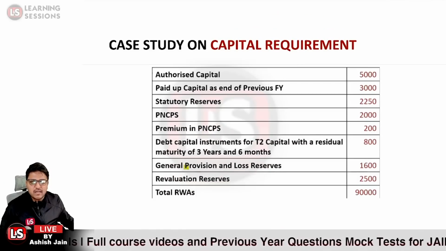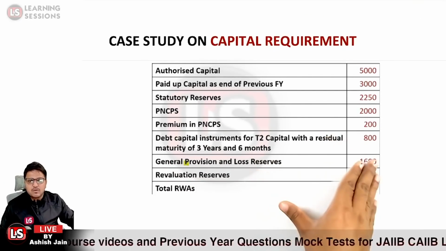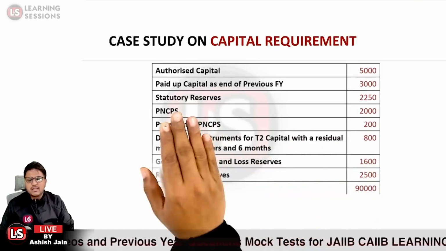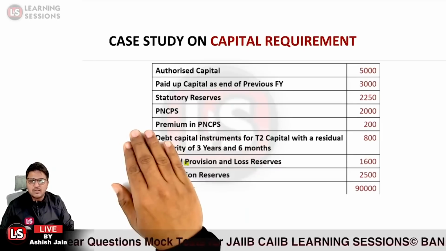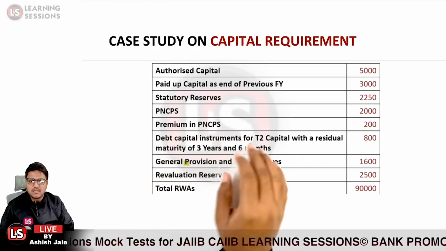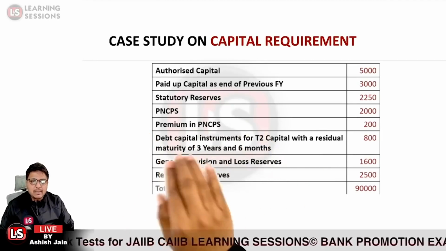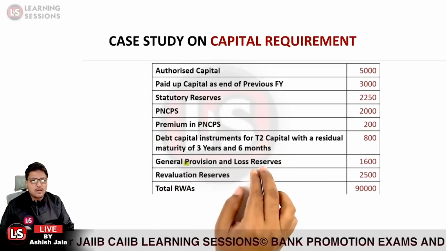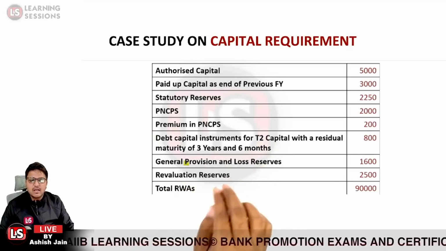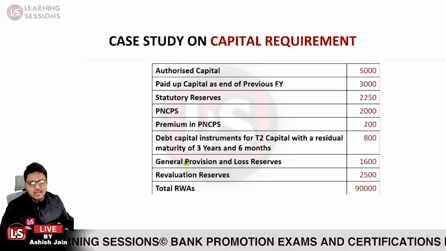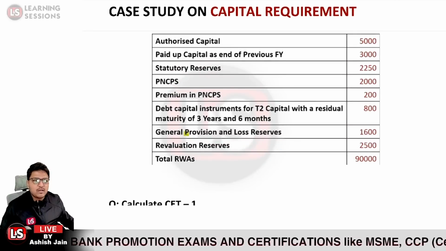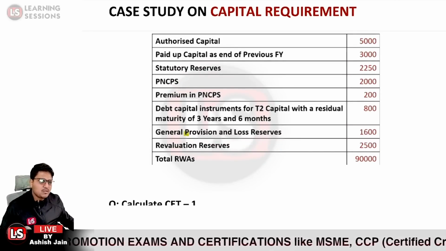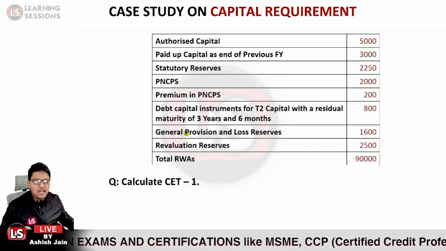So here is a case study based upon the capital requirement. We are provided with different components like authorized capital, paid up capital, statutory reserves, PNCPS component, share premium, debt capital instruments, general provisions and loss reserves, revaluation reserves, and total risk weighted assets. These are the different components provided to us, and as per the first question, we need to calculate the CET1.